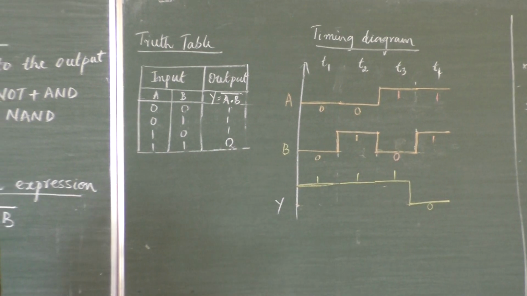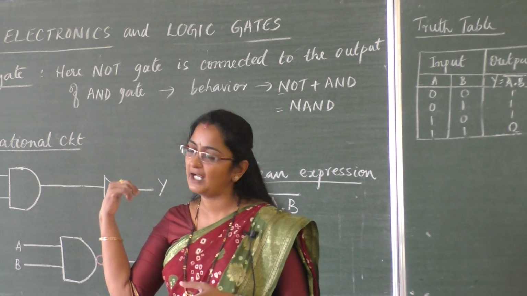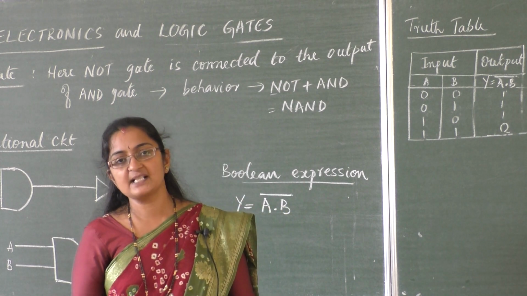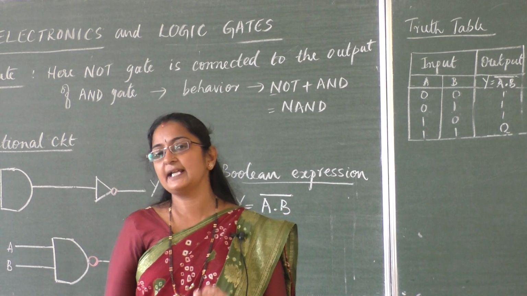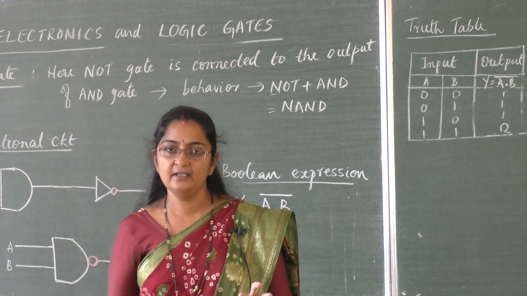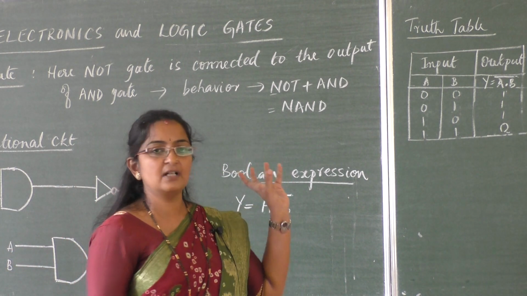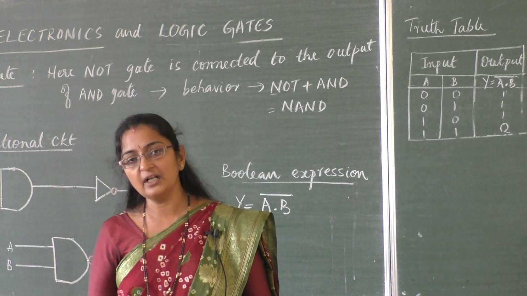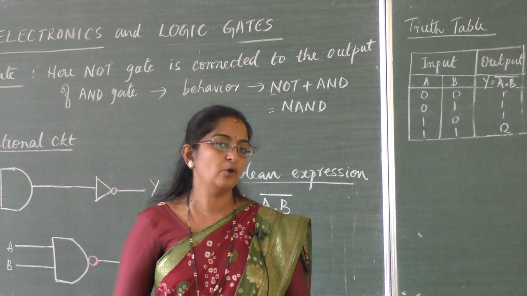From your syllabus point of view, in theory, almost all the 1 and 2 mark questions will be asked from this concept. And one more question: why are NOR and NAND gates called universal gates? Because, as I already told you, using only the NOR gate we can get the NOT gate, OR gate, and AND gate. Using only the NAND gate we can get the OR gate, AND gate, and NOT gate. I will draw a sample and show it to you. I won't give a detailed explanation because you will study it in higher classes. Its output you can calculate using the binary addition system. You have already studied in lower classes how to add.